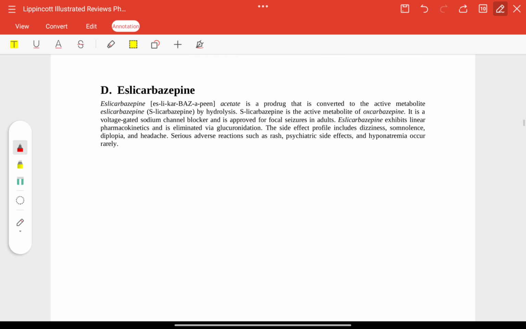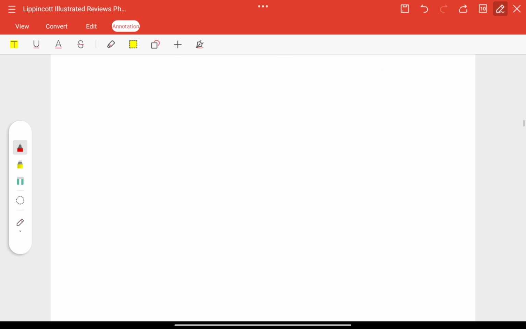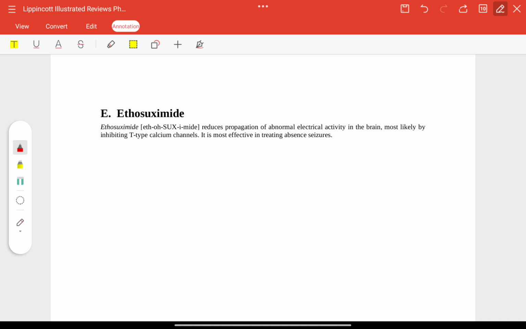Now, eslicarbazepine acetate is a prodrug, and it will get converted by hydrolysis to its active metabolite, and it will act as a sodium channel blocker. Ethosuximide will reduce abnormal electrical activity in the brain, inhibiting T-type calcium channels.